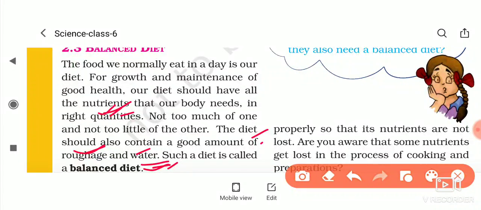Means the diet which contains a good amount of roughage and water, or you can say the diet which has all the nutrients in the right quantity, is called balanced diet.